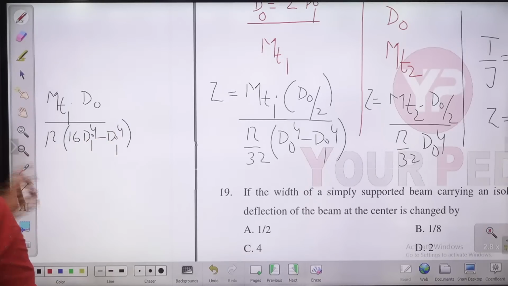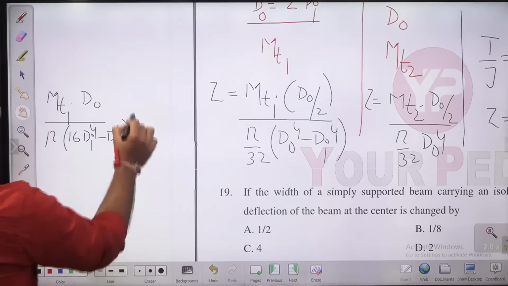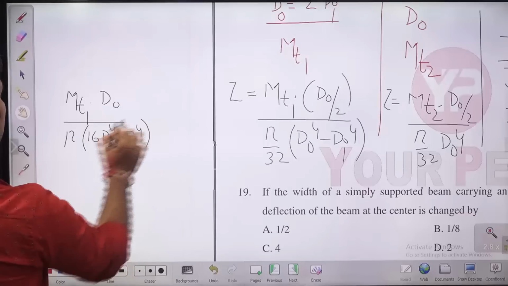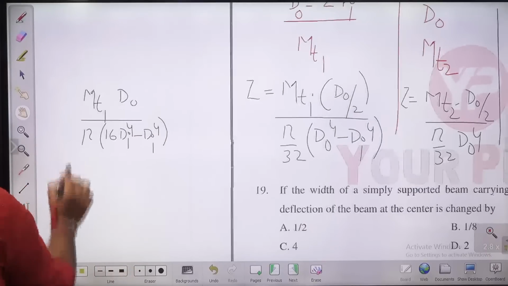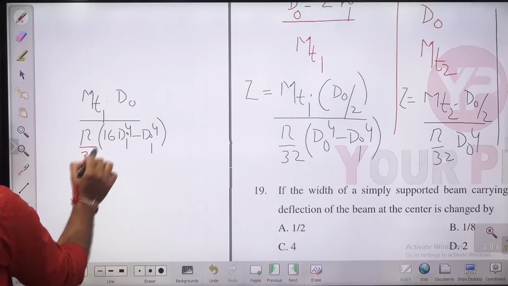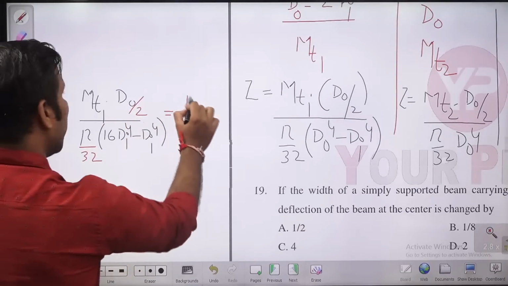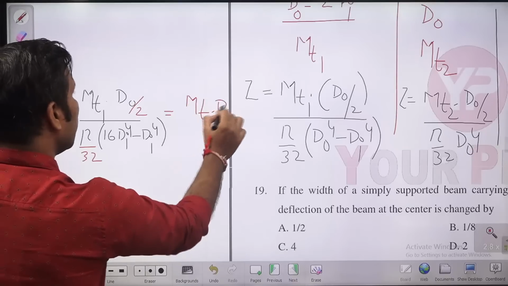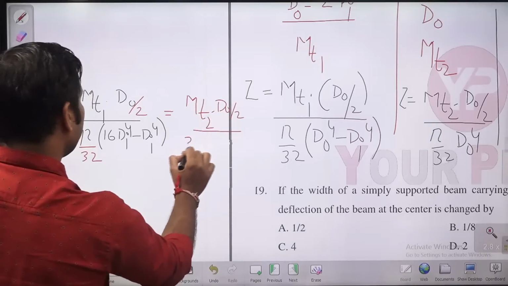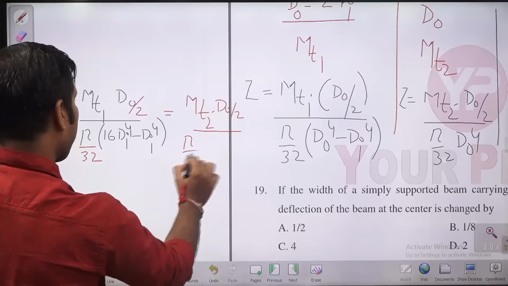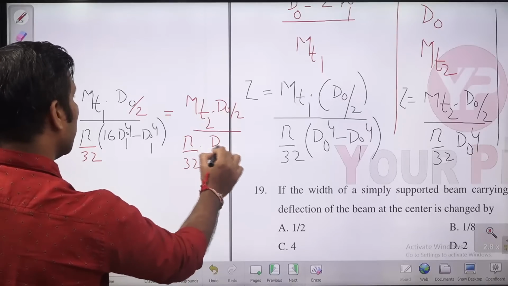The outer diameter is 2 times the inner diameter. Now here you also need to write 32, and here you have DO by 2. This is equal to MT2 into DO divided by 2, divided by pi by 32 into DO to the power 4.